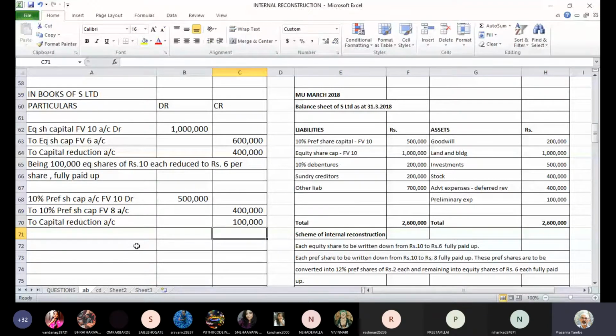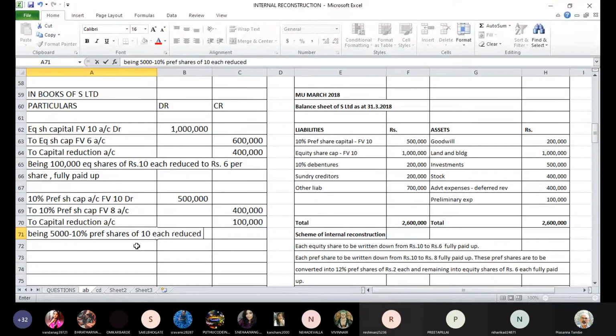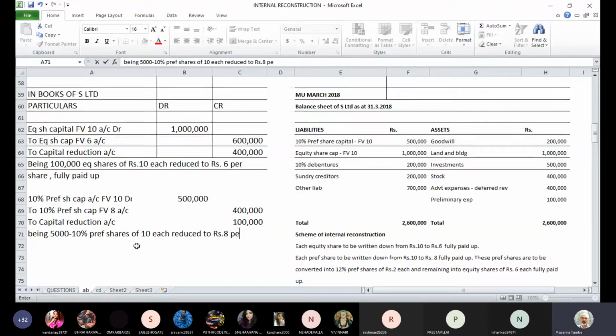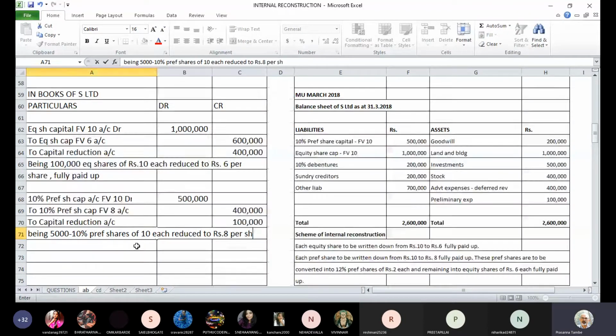So the narration will be: 50,000 10% preference shares are reduced to rupees 8 per share.